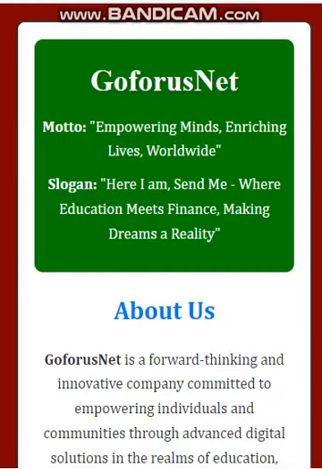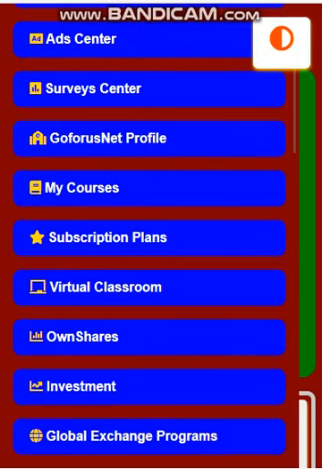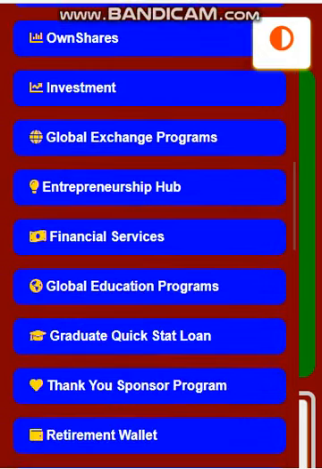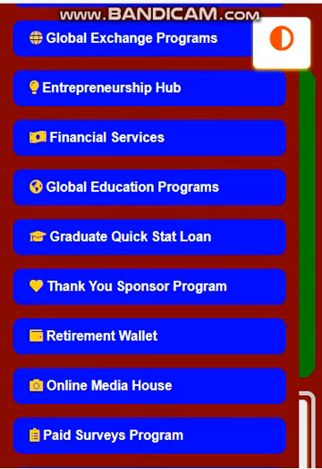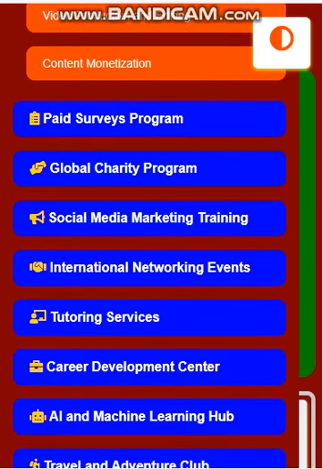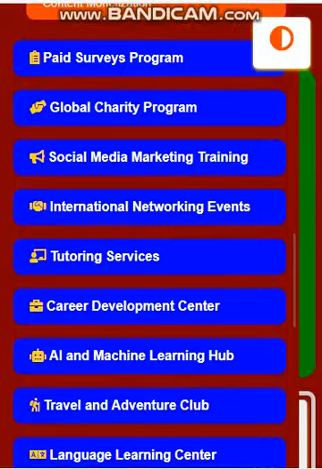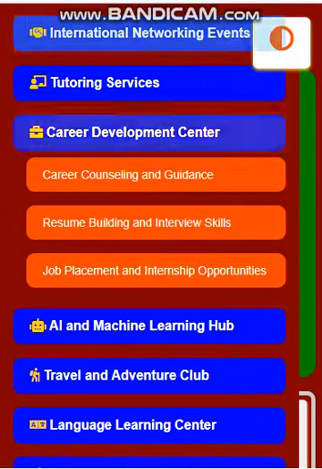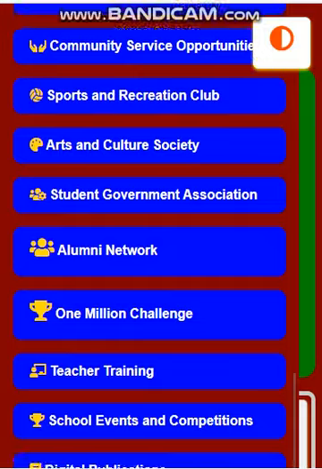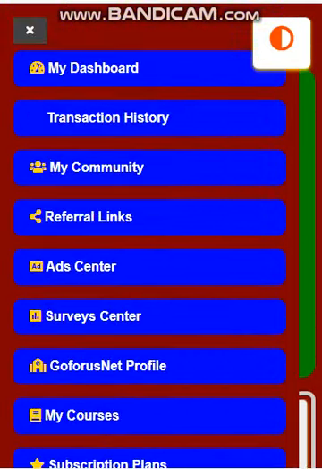This is just a company profile, so you can go and read a little information about GoforusNet. Then these are subscription plans. We have finance services. You can check graduate quick start loans and content monetization. That is in the media house. Here you can find the paid surveys. So there are many features available here. That's how it is working.